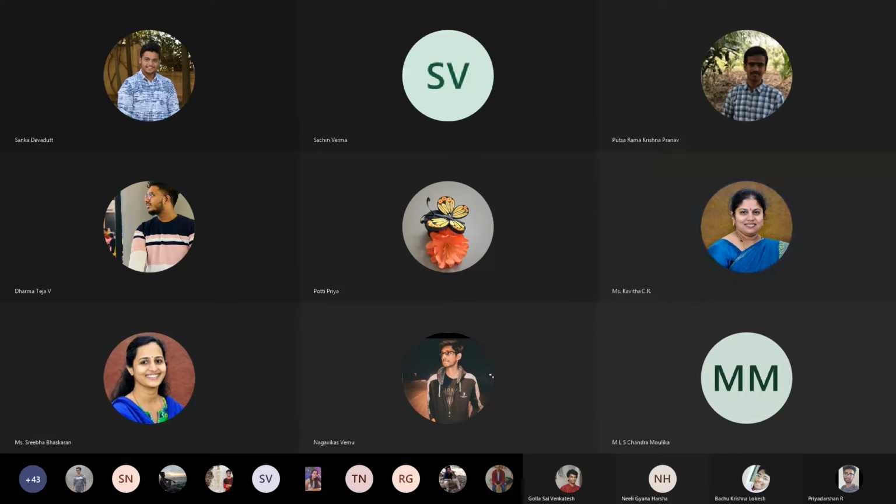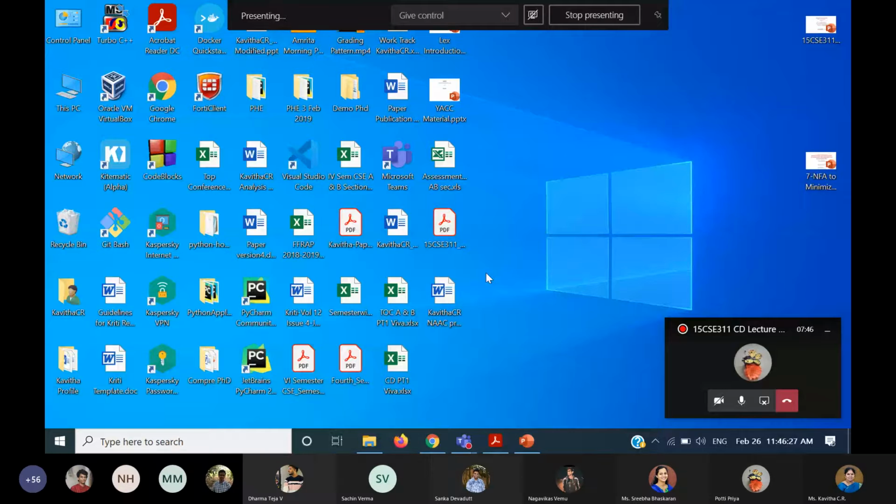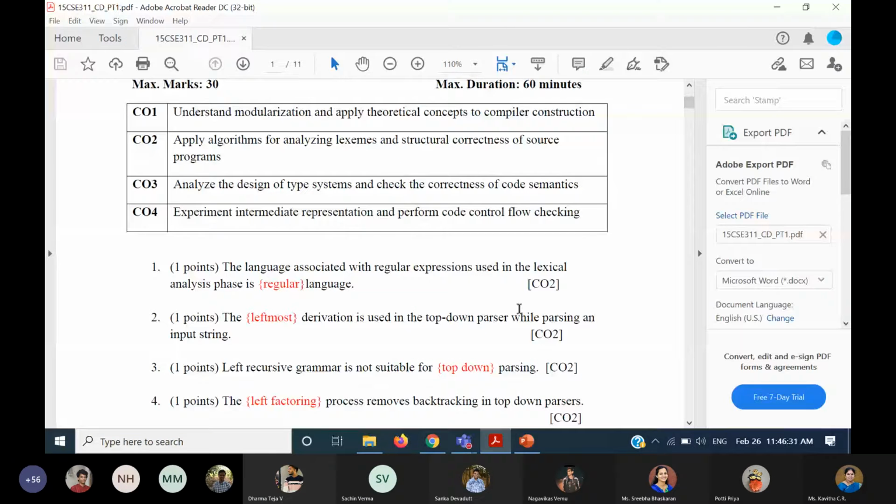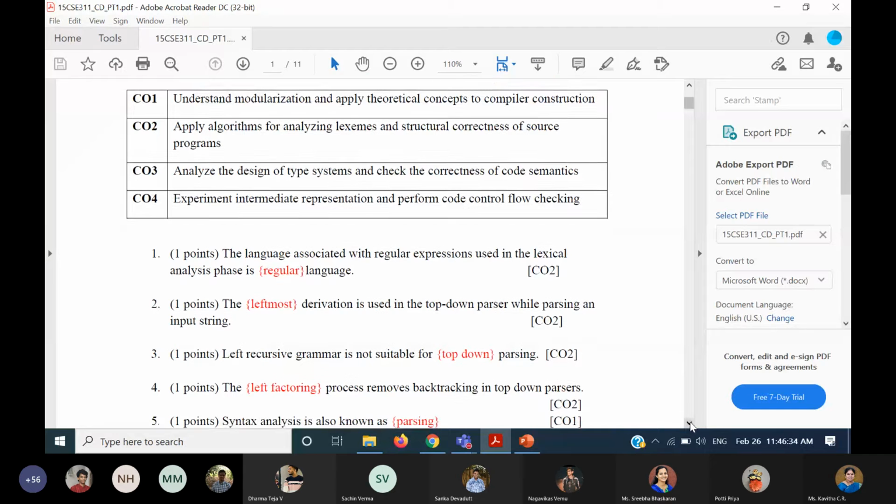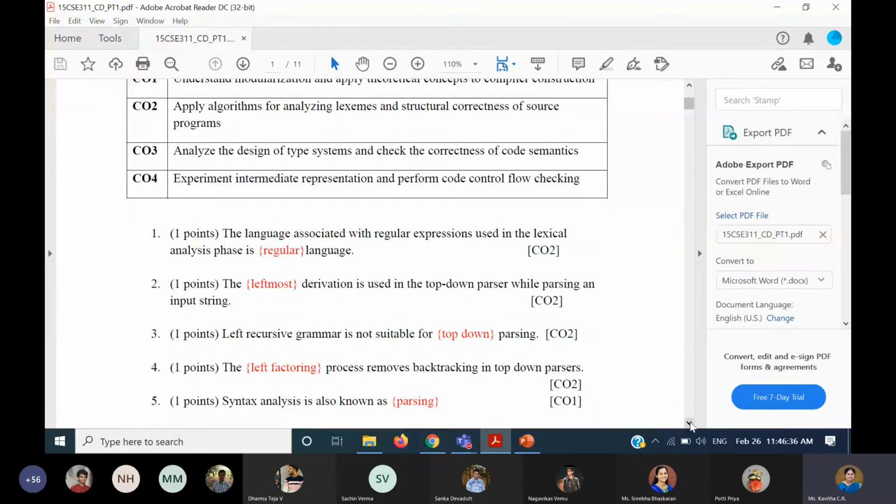Okay, so I will share the screen with the answer keys. So the first question, we expected only regular. Maybe if you have used uppercase, lowercase, that's all fine. So the language associated with the regular expression used in the lexical analysis phase is only regular language. Any other answers we have not given.